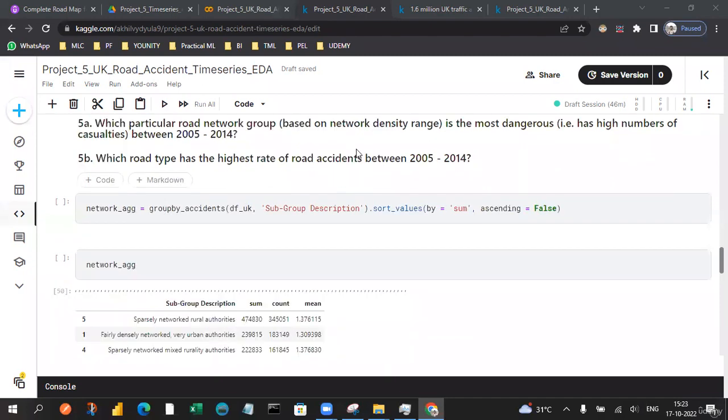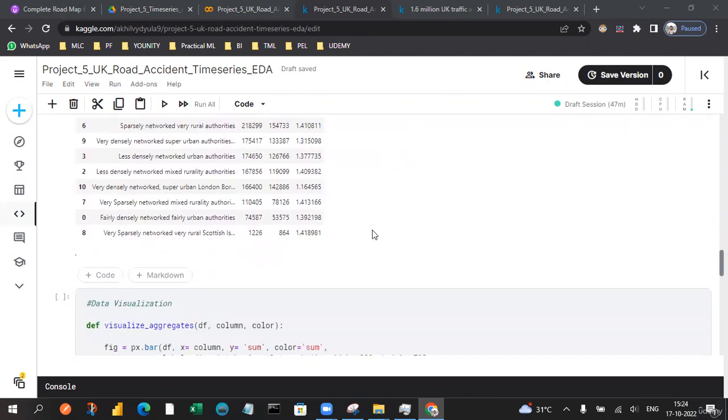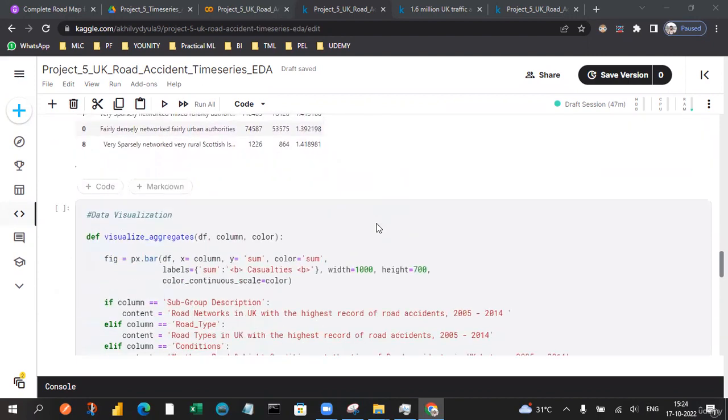So we're going to draw some conclusions regarding the region and also the time, corresponding to the number of occurrences, right? So we can also see this corresponding to the network groups or the particular road. We can also have the data set corresponding to the subgroup descriptions. By using that, we can arrive at some solutions for the different kinds of authorities. So yeah, these are very sample descriptions corresponding to subgroups. We can draw some conclusions with respect to this.